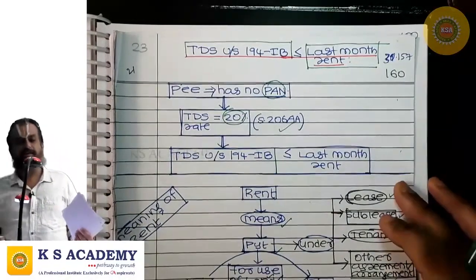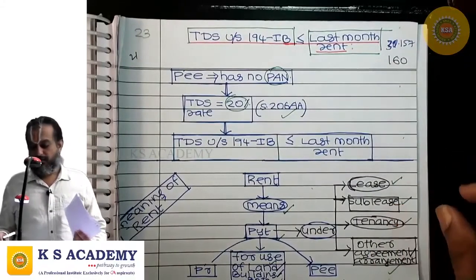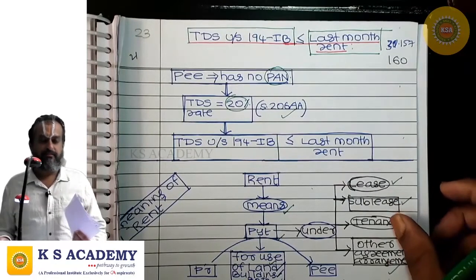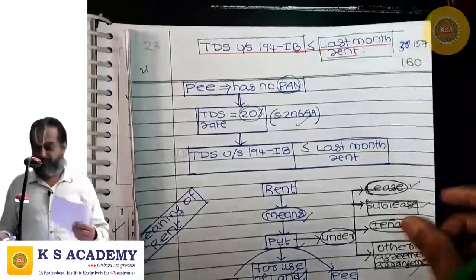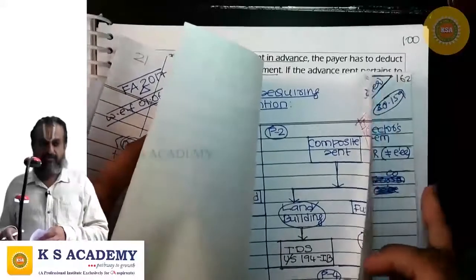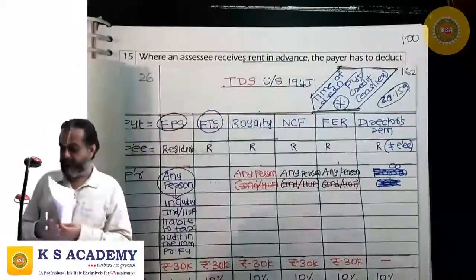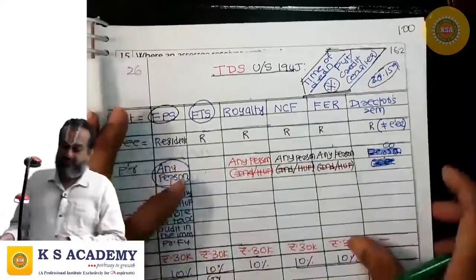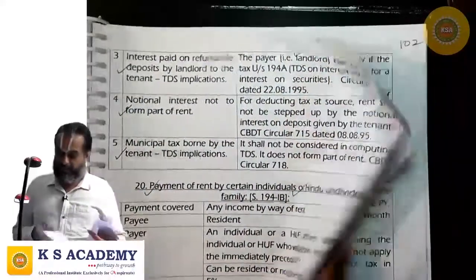And here rent means rent paid for use of land, building, or both under lease, sublease, tenancy, or any other agreement or arrangement. Land and building are only covered. Plant, machinery, equipment, furniture and fittings are not covered. And the TDS shall be remitted within 30 days from the end of the month in which the tax was deducted at source. So with this, we are through with section 194-IB.